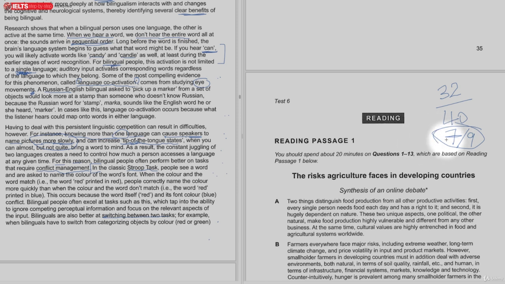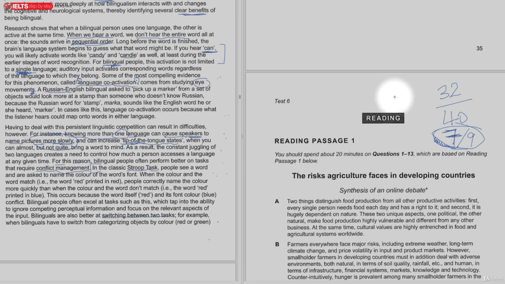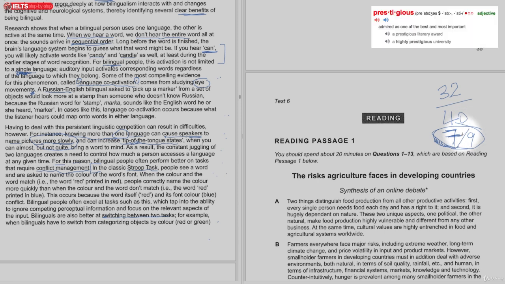Okay, and obviously for many universities, if you're doing undergraduate courses, that would be enough. But if you're trying to do a master's degree, they might require 7.5. Okay, unlikely to be anything more than a 7.5. I've never heard anyone asking for an 8 out of 9, but you never know. It might be the case for some very prestigious universities.